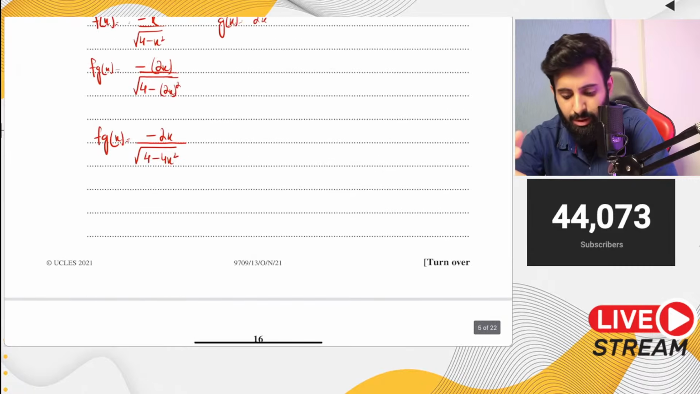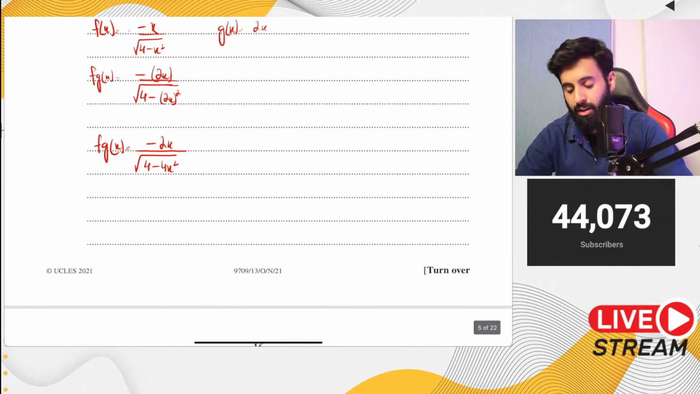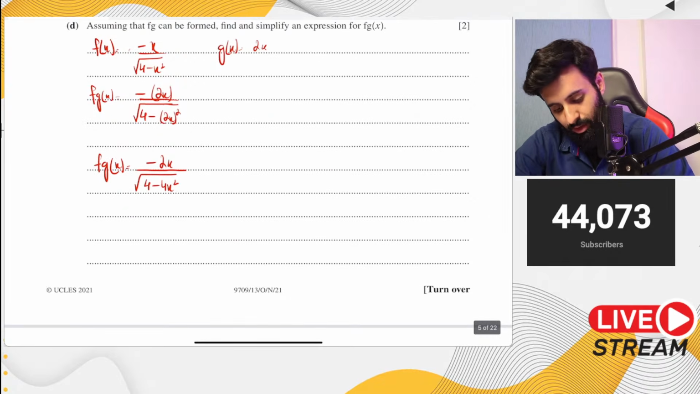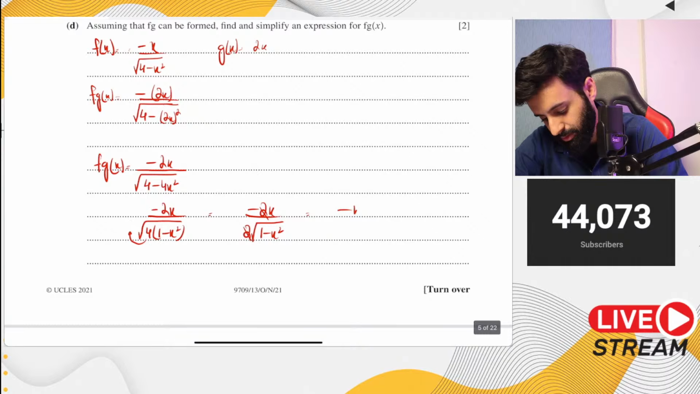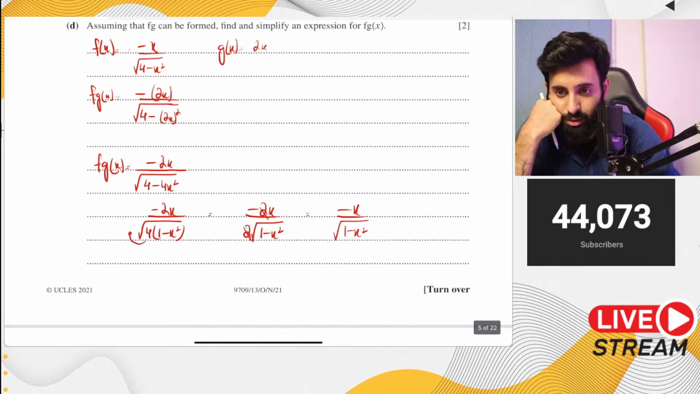Yes, you can take 4 common and bring it outside. It says simplify, so yes, if it says simplify, then we have to do that. Thank you for pointing that out. So we take the minus 2x, and inside we take 4 common, so we'll have 1 minus x squared. Now the square root of 4 becomes 2, so we have minus 2x upon 2, and inside the square root we have 1 minus x squared. This and this get cancelled out, and now we have minus x over the square root of 1 minus x squared. There you go, that's your final answer. Thank you for pointing that out, whoever did that.